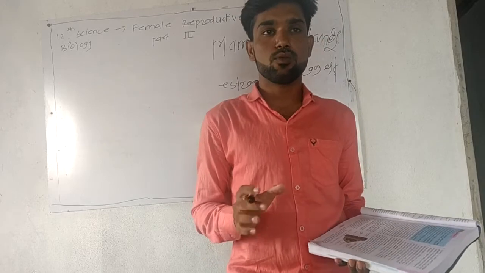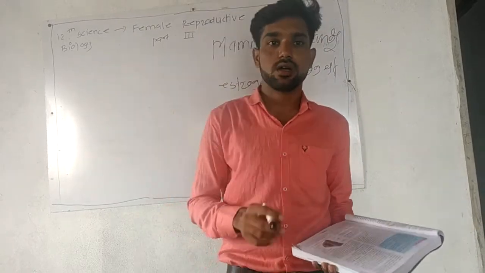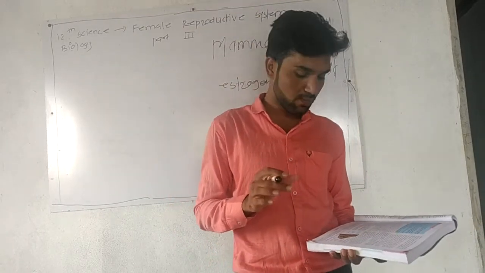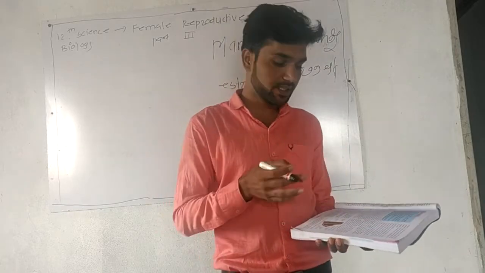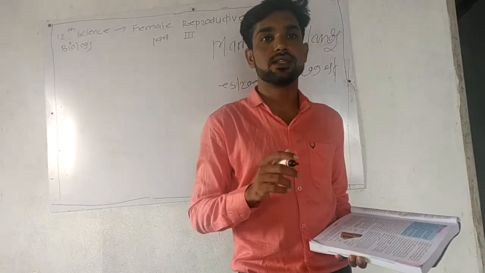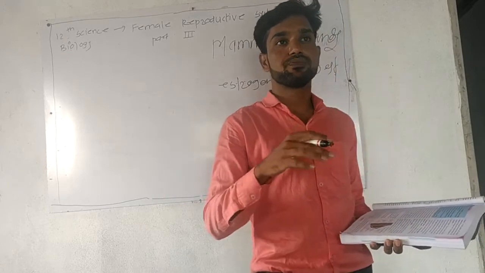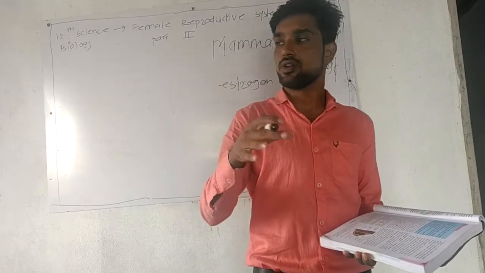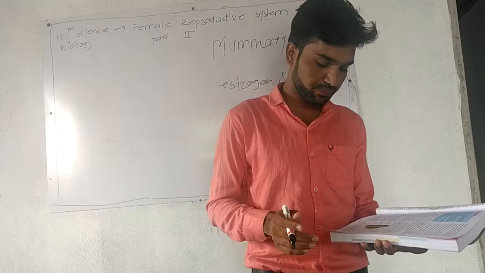The lactotropic hormone, that is LTH, note this down. The lactotropic hormone develops the lactiferous tubules during pregnancy. The lactiferous tubules are important because they secrete the milk when the birth happens.